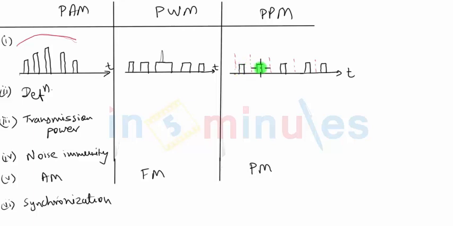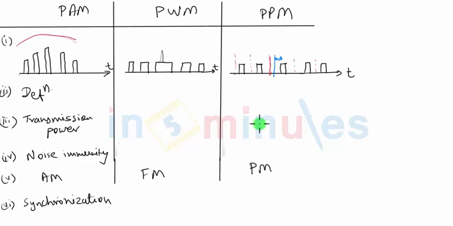We are only transmitting pulses from the transmitter side. We are not transmitting the reference position, and hence receiver of PPM must know where these reference positions are taking place, because you can easily make out that if, let's say, this is the actual reference position, and if there is even a small synchronization error, and if the reference position is taken as something else, let's say this blue line on the receiver side, then you can see the position will be definitely different compared to the original position, and hence the demodulation will not be perfect.